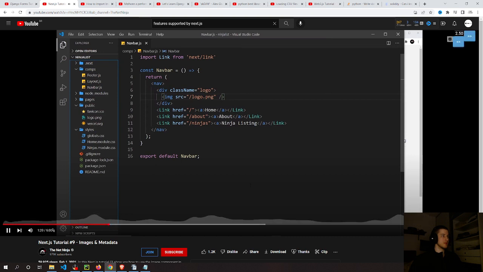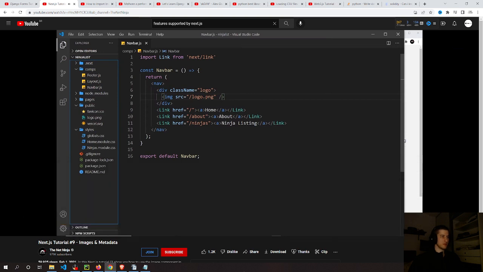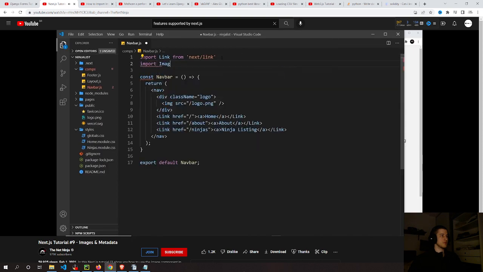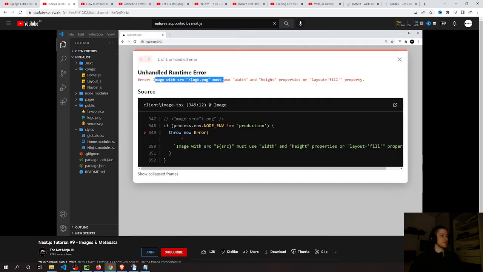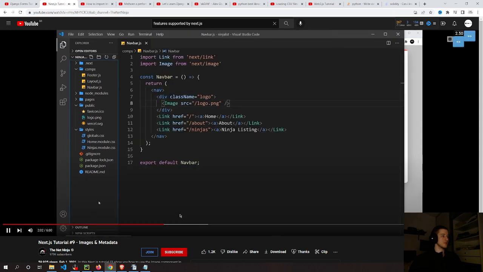Now, something new that Next version 10 brings to the table is the image component, and we can use this instead of this img tag. So what I'm going to do is try using that instead. So let me say import Image from next/image. And then all we need to do is replace this right here with Image like so instead. Now, we still have a source attribute, which is exactly the same, but check this out. If I save it now, and come over here, we get an error. And if we take a look at that error, it says this image component must use width and height properties. So it forces us to add these properties to images.